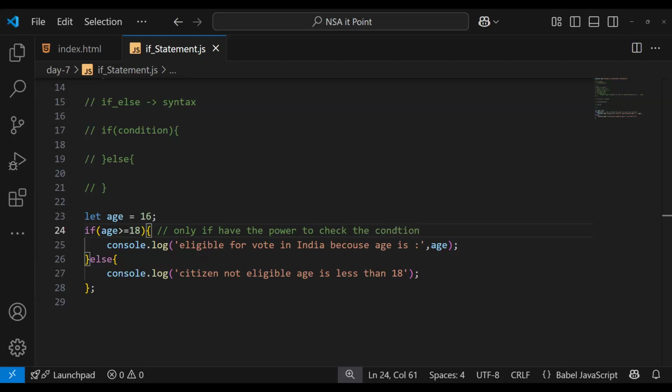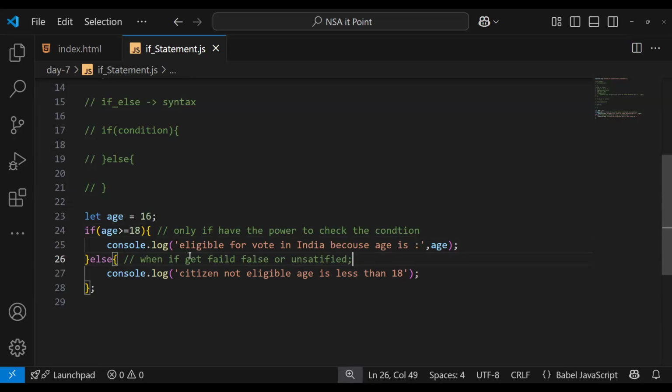And else runs when the if fails, is false, or unsatisfied.